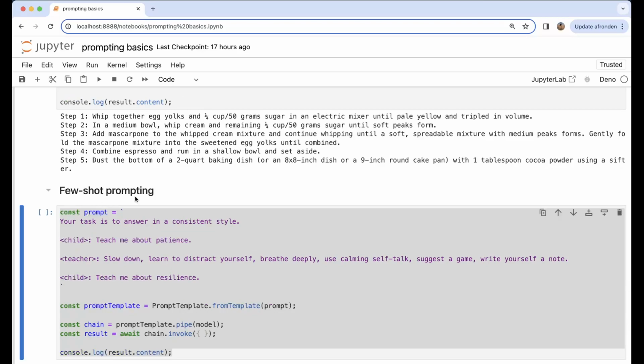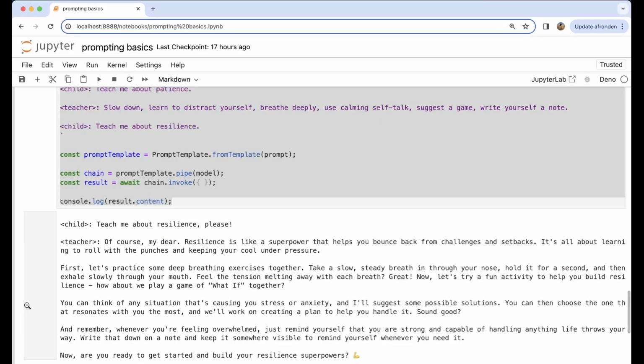Few shot prompting. Your task is to answer in a consistent style. You can say, a child: teach me about patience, and then the teacher: slow down, learn to distract yourself, and then a child: teach me about resilience. If we execute this one, and this one was for me a very interesting one, right? Because it really is going to shape a little bit of a story. So I got a story here.